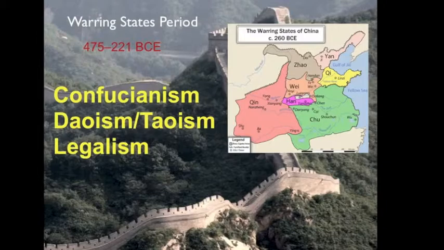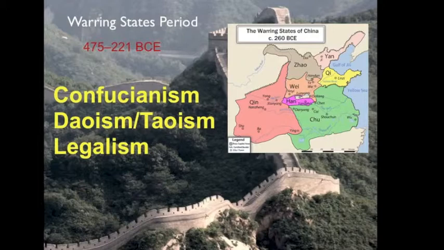The Warring States period from 475 to 221 BCE came about as a result of the Zhou losing control of their empire. The lords of individual states began to fight each other in attempts to gain control of more land, people, and resources. Lords were overthrown, alliances between states formed and dissolved, and life was chaotic and dangerous.